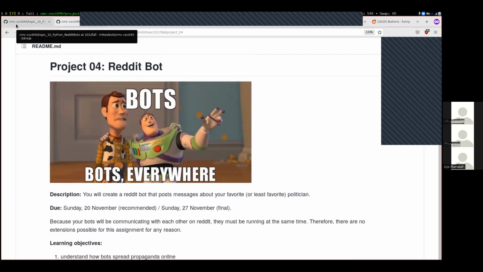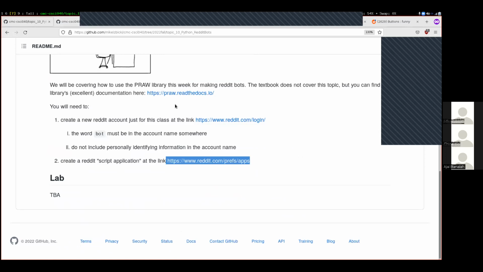So back again to the topic 10 folder, having clicked this link and created your Reddit account. Again, for the purposes of this class, it should contain the word bot somehow, but really no other restrictions. And then we're going to click on this link down here after you're logged in with your new account on Firefox, and we'll see what this looks like.